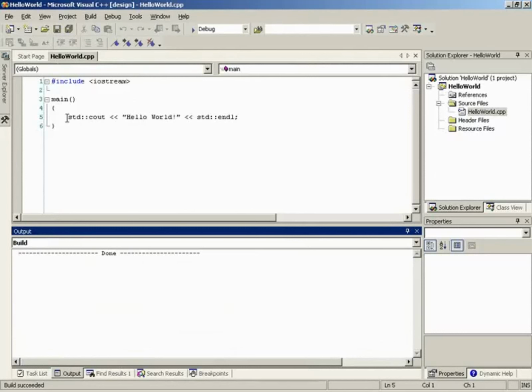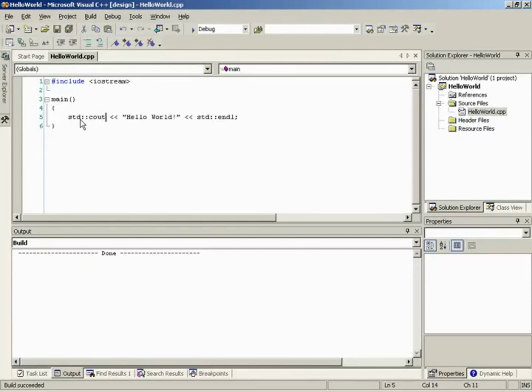Basically, what we have here, there's a lot of different ways to do this, but what we're doing is saying std, that's basically a namespace, okay? So what a namespace really is, it provides an additional level of scoping that can help you organize your code and guard against name conflicts, etc. So by saying std, std holds a group of names and a group of functions that we can call, and it will run certain operators. Like in this case, std::cout. cout is our function, and its job is a stream, and it can output text to our console.